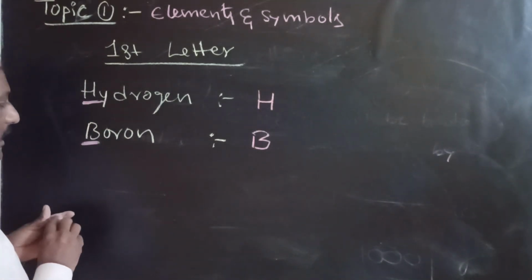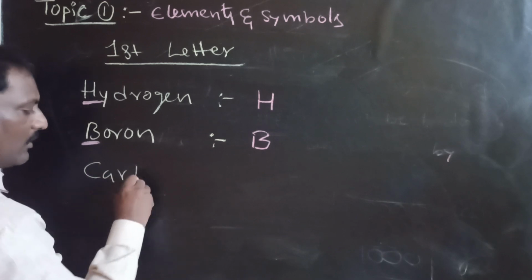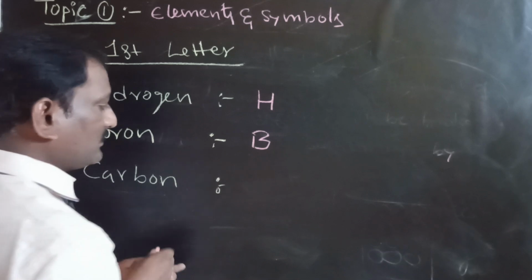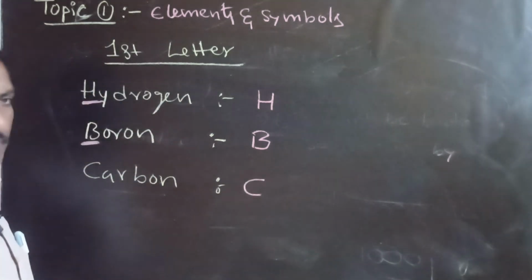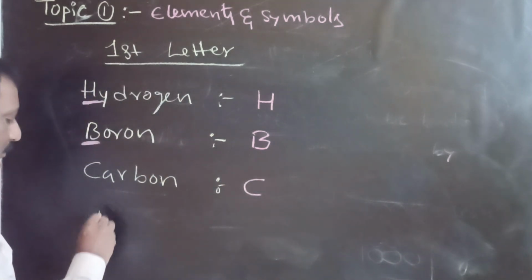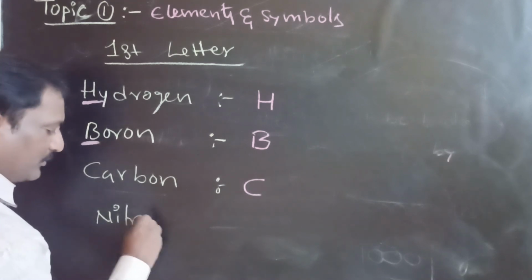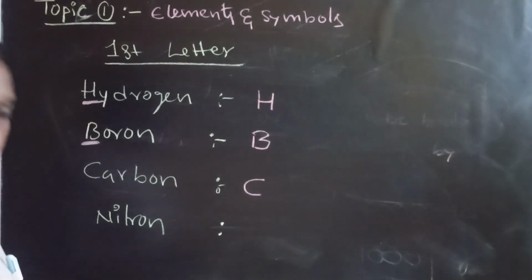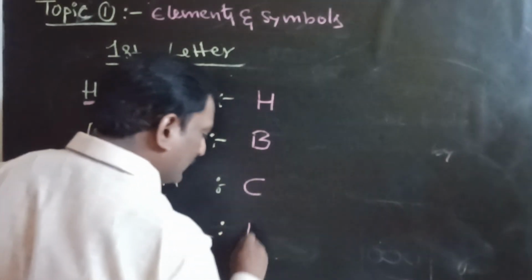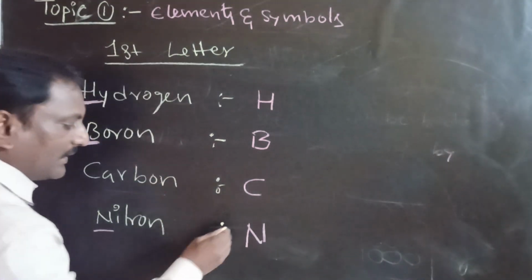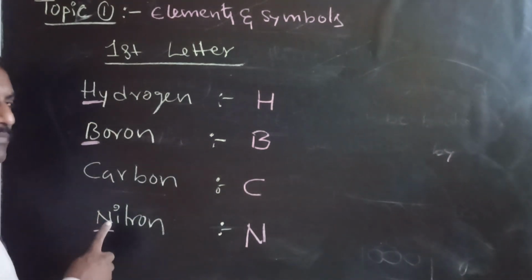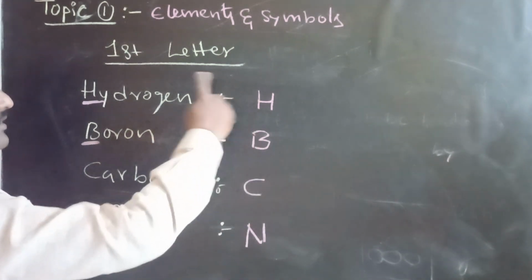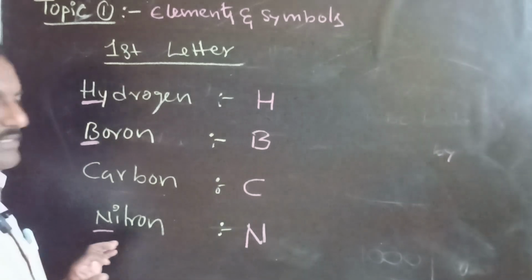Next one is carbon. The symbol is capital C. Next one, nitrogen. The nitrogen symbol is capital N, because we are discussing the category of symbols of elements taken from the first letter.